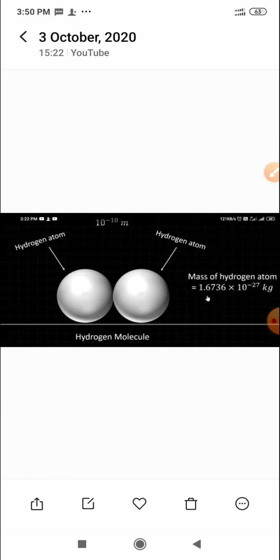Now you have to write the two questions. The atomic masses of the first 20 elements you have already written in your classwork copy. You have to revise them every time, at least 2 to 3 days, and then we'll do some numerical questions related to the atomic mass unit after one video. So this is your work for today and you have to do it. Till then, bye.